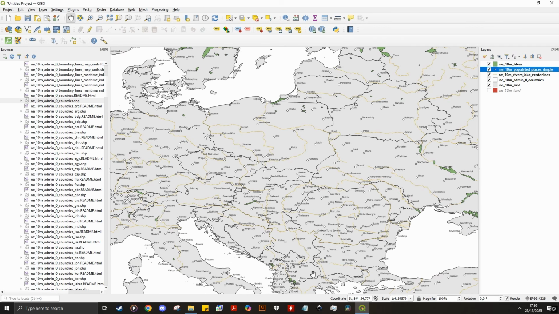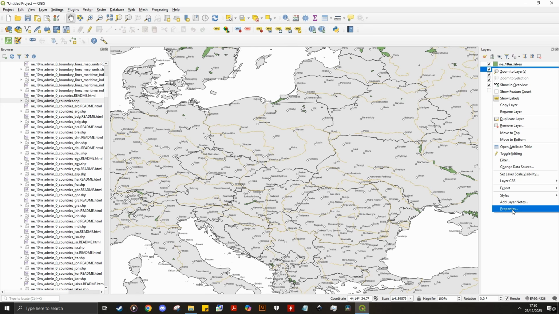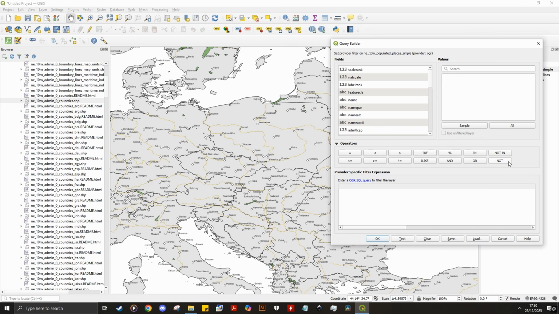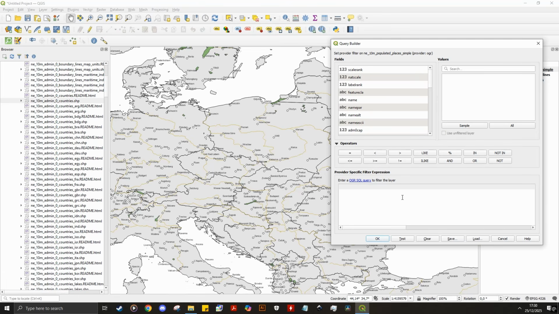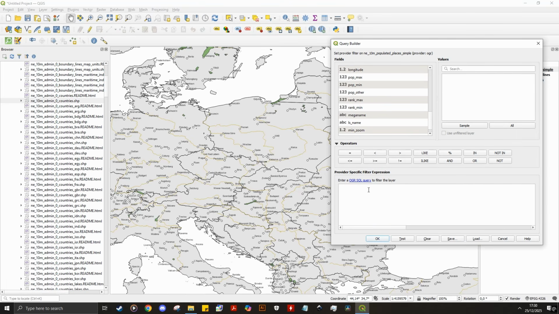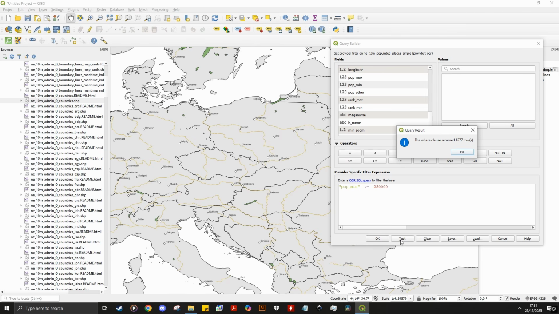And we might be showing off too many cities, so let's drop the numbers down. To do that, move the cursor to the population layer, click right, and open the filter menu. From the filter or query field, you can write a variety of expressions, like only showing American highways or showing Polish cities. But for now, reducing the number of cities will do. To do so, you need to type down the following code. Here, you're commanding the map to only show cities with numbers equal to or more than that value. After that, make sure you test it out and click Apply.